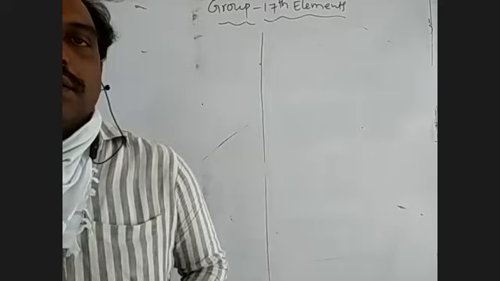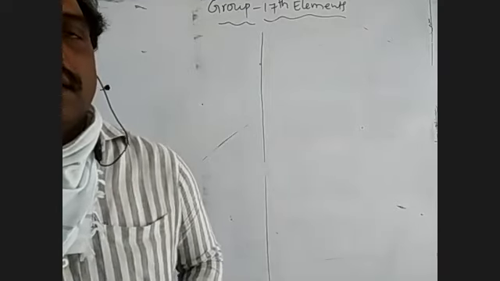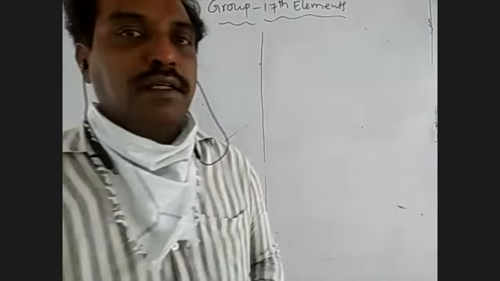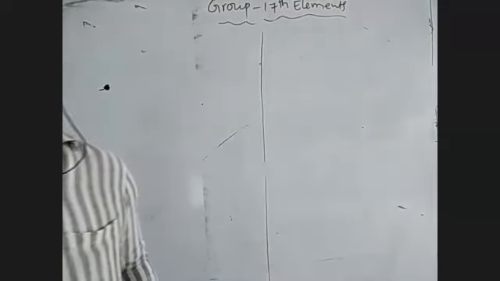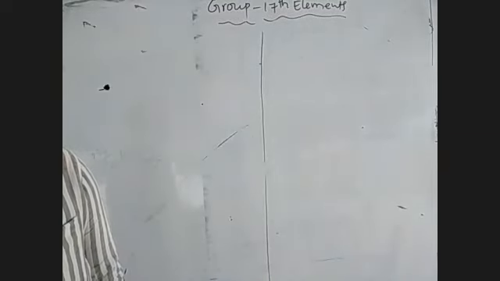In the 17th group, the elements are fluorine, chlorine, bromine, iodine, and astatine. Astatine is a radioactive element. Radioactive means spontaneous emission of alpha, beta, and gamma radiation.